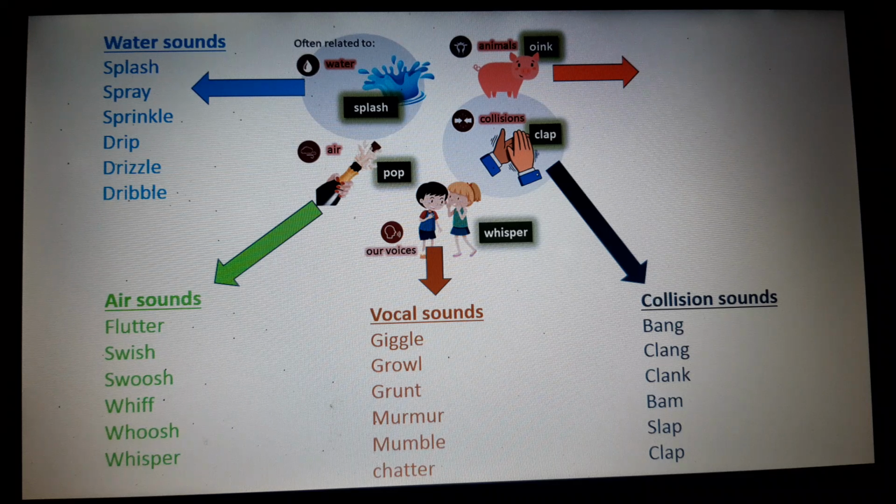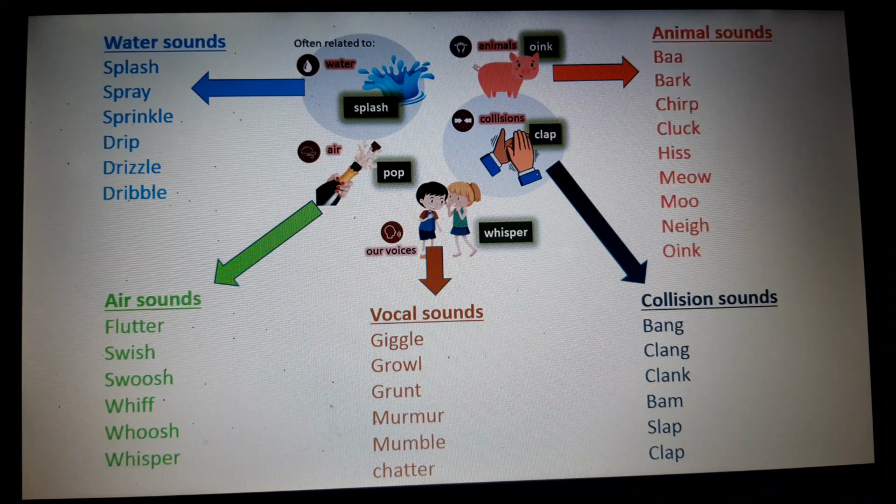Bang, clang, clank, bam, slap, clap. And finally you have animal sounds. Bark, chirp, cluck, hiss, meow, moo, neigh, and oink.